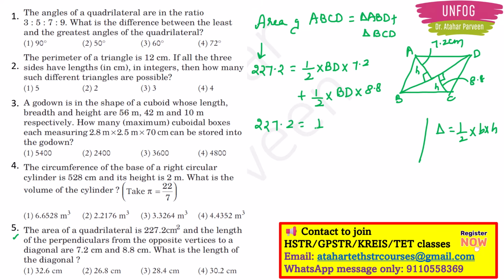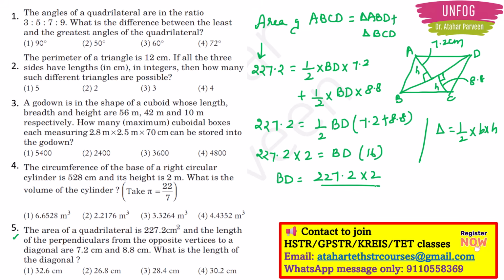In the right hand side I will take half and BD as common. So inside I will have 7.2 plus 8.8. So 227.2 into 2 I will send it here. And inside here I will have 16. I will add 7.2 and 8.8. So with this I will get BD value is equal to 227.2 into 2 divided by 16.